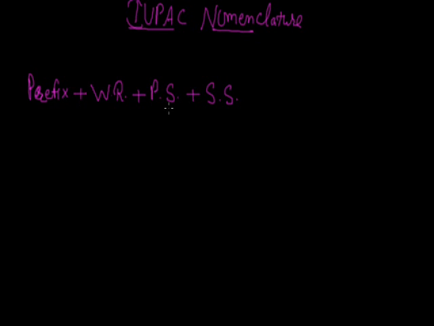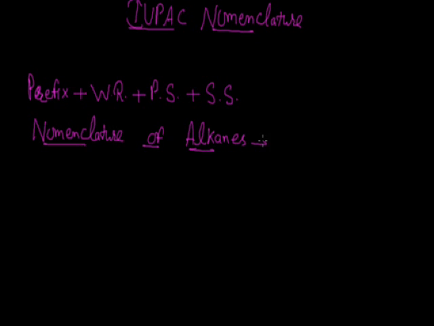So now we will apply these rules for the nomenclature of different organic compounds. First of all, in this segment, we will deal with the nomenclature of alkenes. So now we are going to start the nomenclature of alkenes. Those hydrocarbons which contain a carbon-carbon double bond are called alkenes.